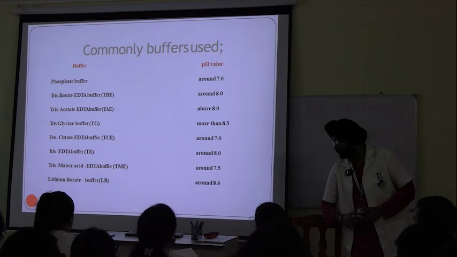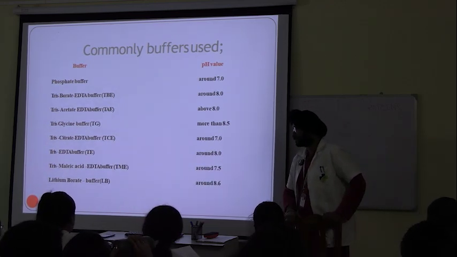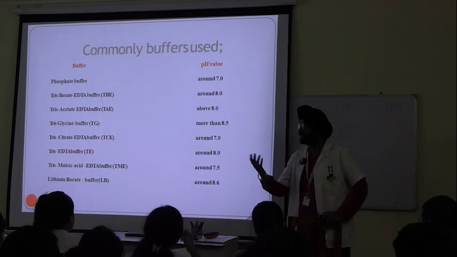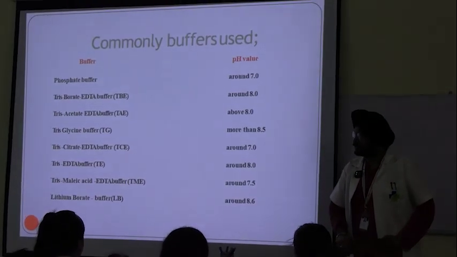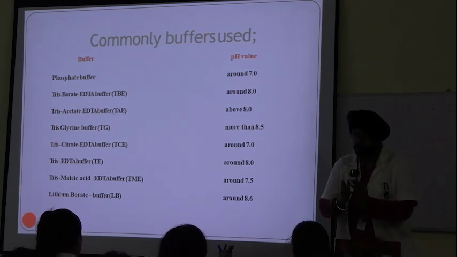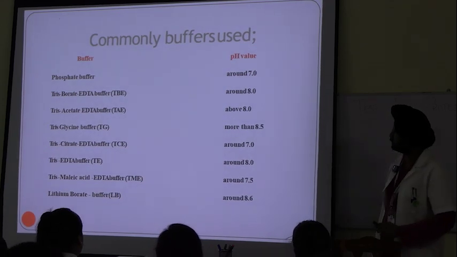At acidic pH, some molecules may get denatured, which is not desirable. In alkaline pH, certain other molecules might get denatured. That is also not desired. So we maintain an optimum pH at which the process is carried out smoothly.